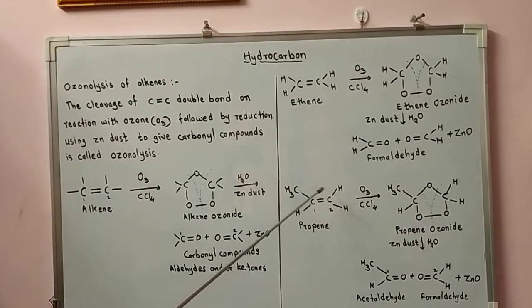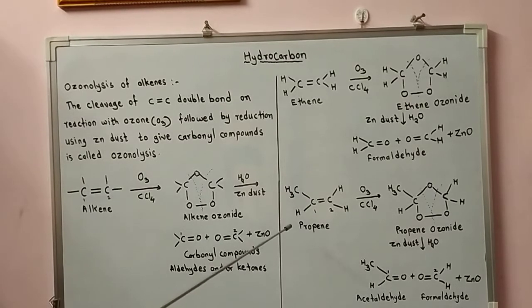The same reaction, ozonolysis, with the example propene. Here CH3CH double bond CH2 is propene. The first carbon has a methyl group and a hydrogen attached, double bonded to the second carbon with two hydrogens.